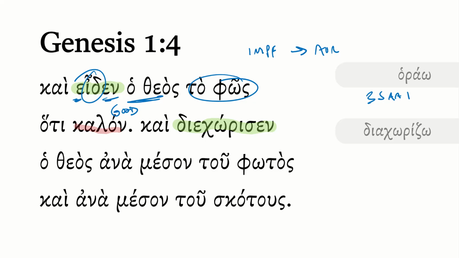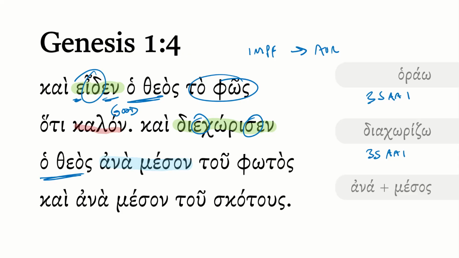Next main verb is diechorisen, and this is from diachorizo, not a terribly common word. You'll see with the sigma here, the zeta has turned into a sigma. That's normal. See an epsilon after the prepositional prefix and an -en ending. This is a third singular aorist active indicative once again, and that is a verb for to divide or separate. Subject is again expressed, God separated, and then we have a little prepositional kind of conjunction or comparison here, ana plus mesos, and that means between.